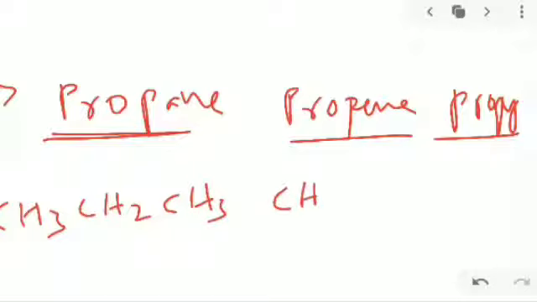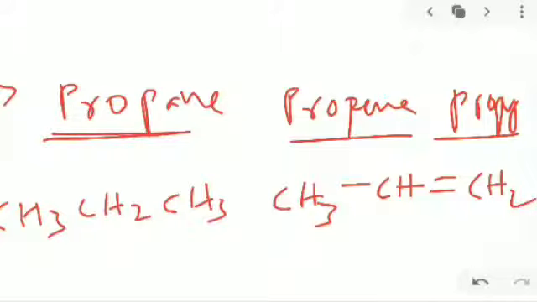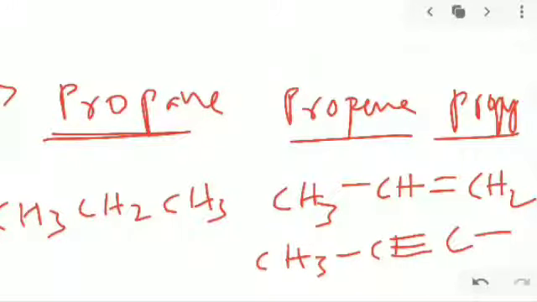And propene, CH3, CH double bond CH2. Okay, so which is going to be more stable. And another example is propyne, CH3, C triple bond C.